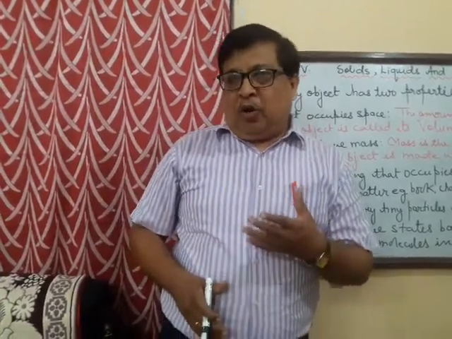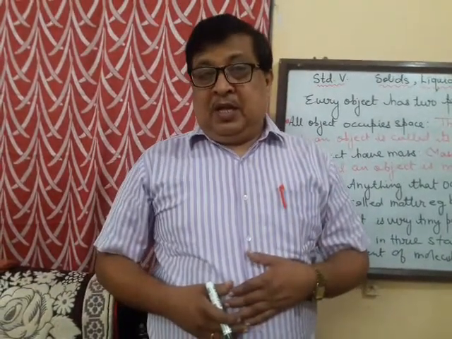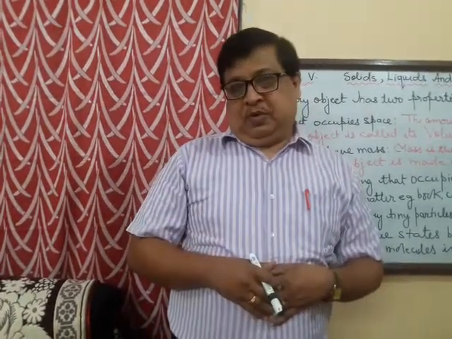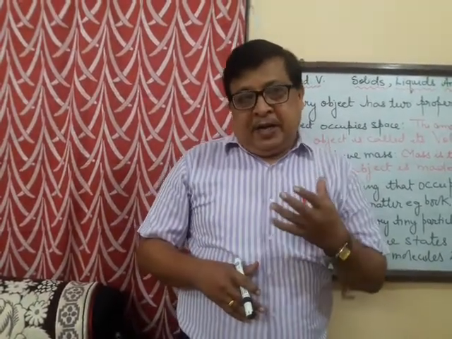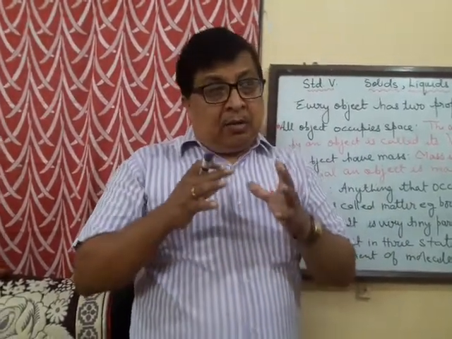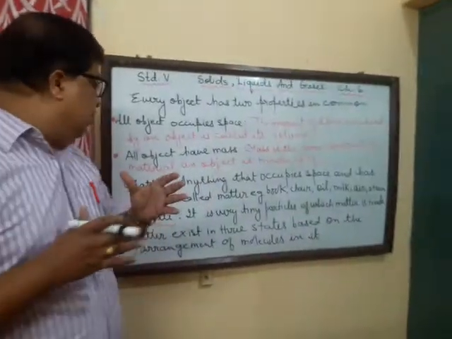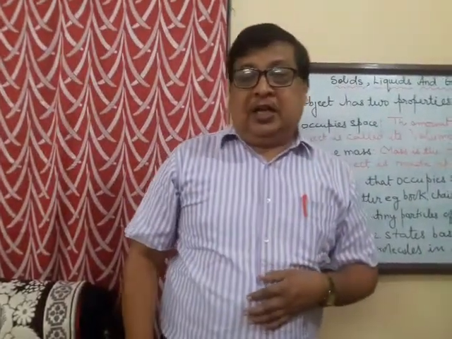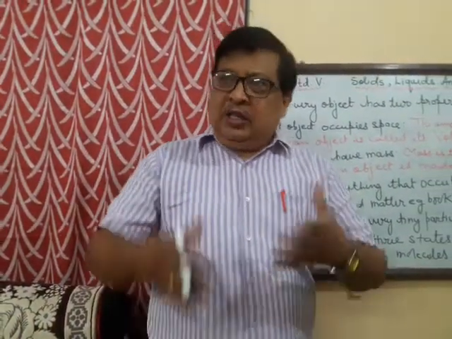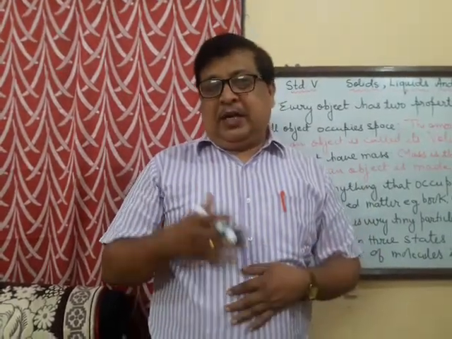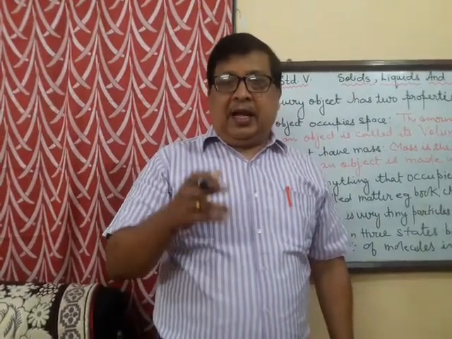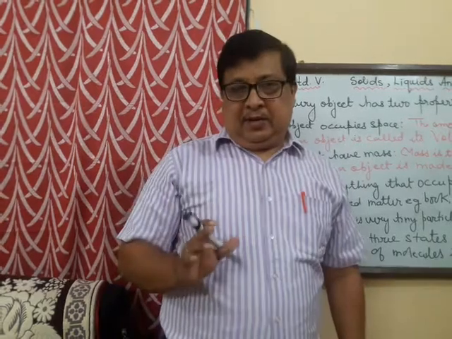Now, when I say that it occupies space, what does it mean? The space occupied by an object is called its volume. What do we mean by mass? The total amount of material in that object is called its mass. Now, if I go on to define matter, all these things that I see are matter. So I can say that anything that occupies space and has mass is termed as matter.